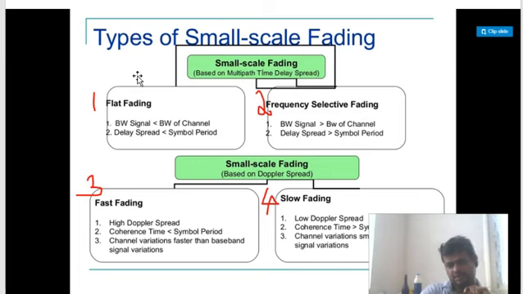Now I will tell you the answer. This is more dangerous, or it is likely to have more negative impact on the signal as compared to flat fading. Why? Because you can see that flat means all frequency components are faded equally.